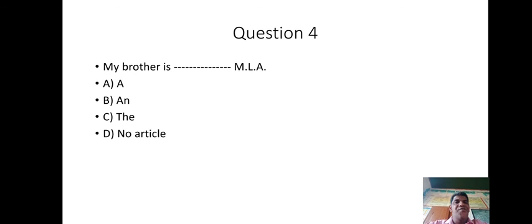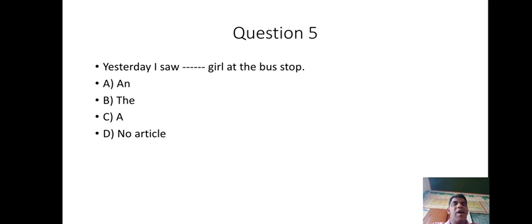My brother is blank MLA. Here the answer is an MLA because the initial sound is that of a vowel sound. And the last question is, yesterday I saw blank girl at the bus stop. The answer is a girl because we are speaking about some non-specific girl. So in this way, in today's class, we have discussed what is an article and what are the two types of articles and how they are used generally.